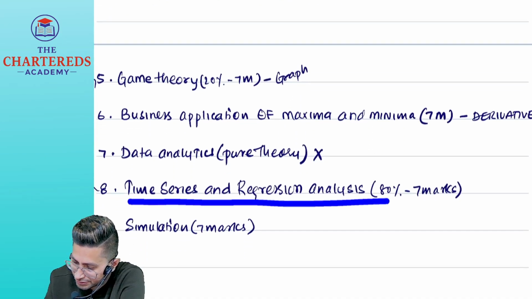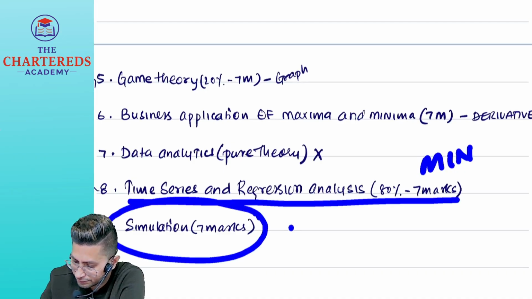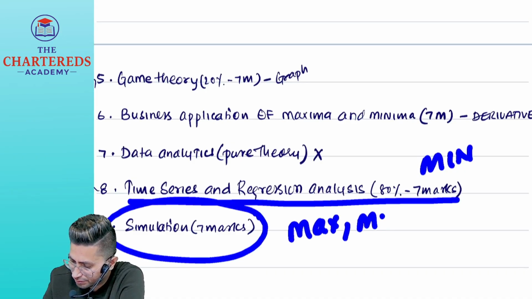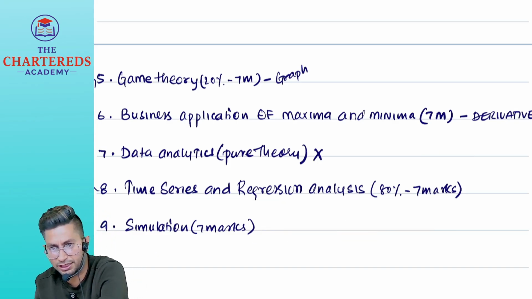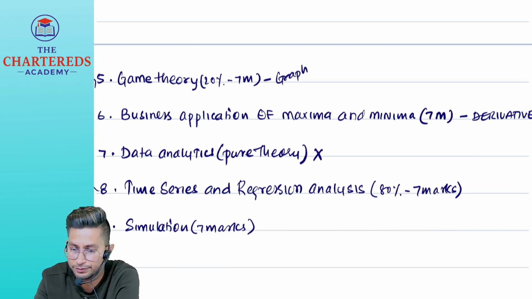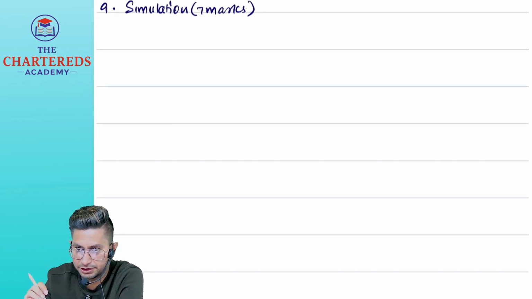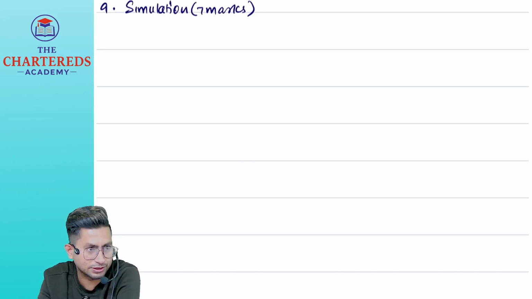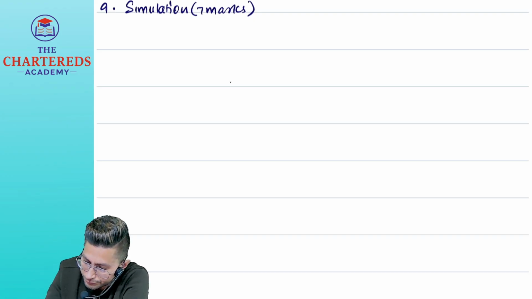Then time series and regression analysis, minimization. Simulation, maximization or minimization, somewhere or the other. You need not worry about that. When we start the chapter, during the introduction I'll tell you what exactly we are going to do. So I will start with a very easy to understand but little lengthy chapter, that is transportation. I'll give you only the introduction today. The main part will start tomorrow.